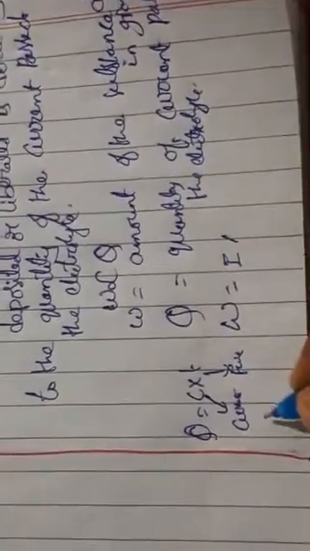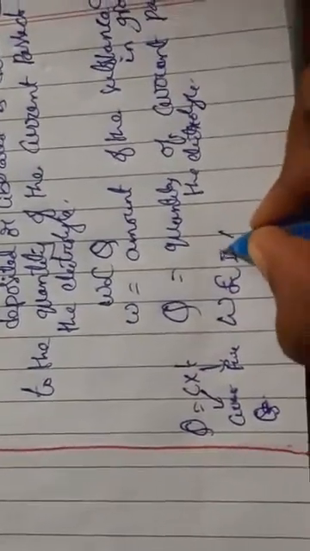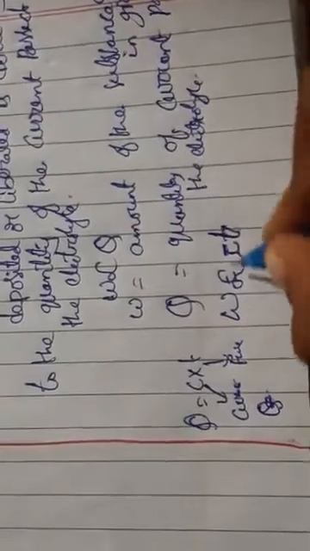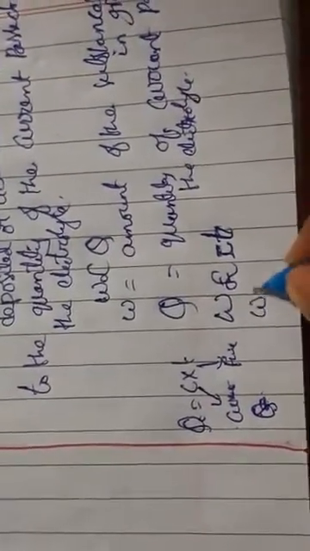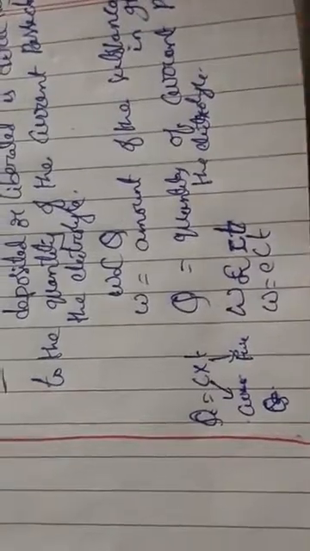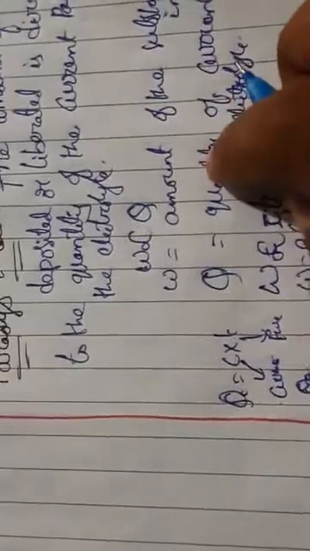So W is directly proportional to CT, as we know Q is equal to CT, where C is current in amperes and T is time. W is equal to ECT, we can say. What is E? E is a constant, the electrochemical equivalent.